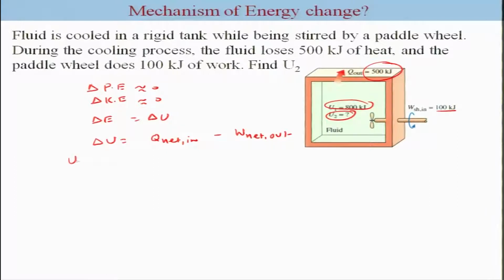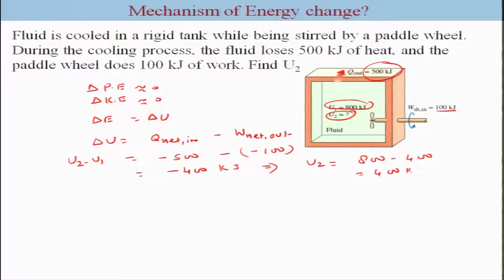Delta U is U2 minus U1, and Q net in is minus 500 and W net out is minus 100. Which means this is minus 400 kilojoules, and thus your U2 is 800 minus 400, this is 400 kilojoules. So, this is one way of solving.